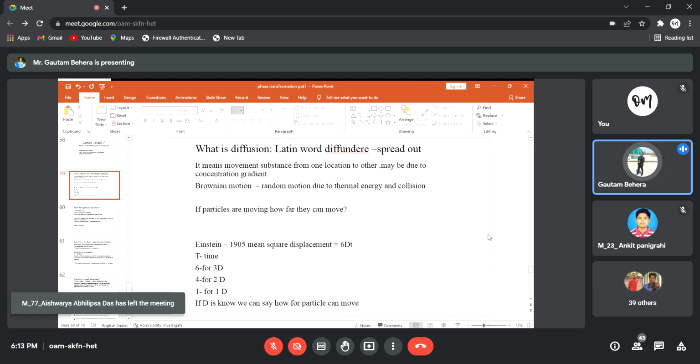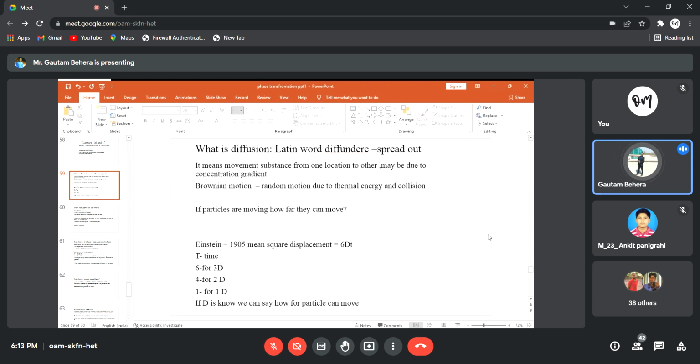So, what is diffusion? Diffusion comes from a Latin word, diffundere. It means spread out. The materials will spread out. It's a random motion of atoms, you can say simply. So it means movement of substance from one location to another, and this may be due to difference in concentration. So why will a substance migrate from one location to another? They will migrate because of difference in concentration. This is one of the reasons. This is not always true, right? Atoms migrate from higher concentration region to lower concentration region. This may not always be the same. Even if there is a concentration gradient, atoms may not move.